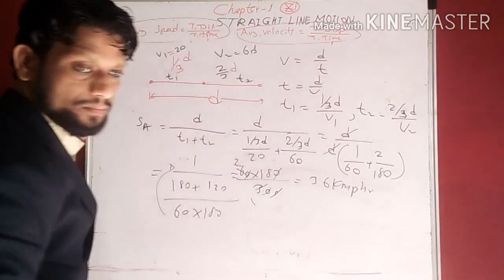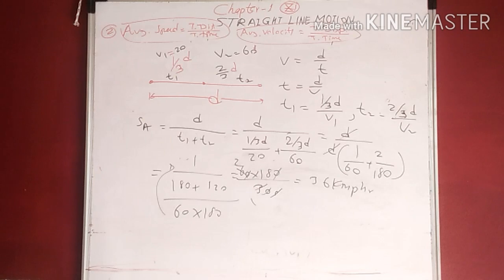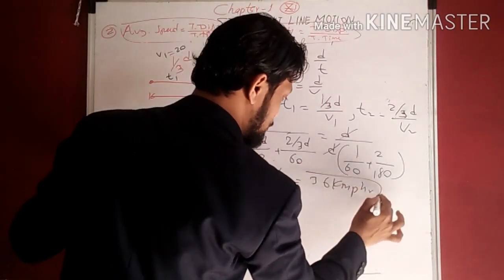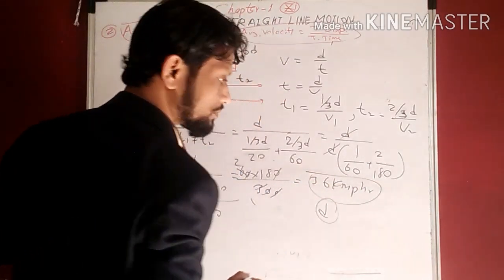So which option is correct? Option D is correct. Okay, so option D is correct option.